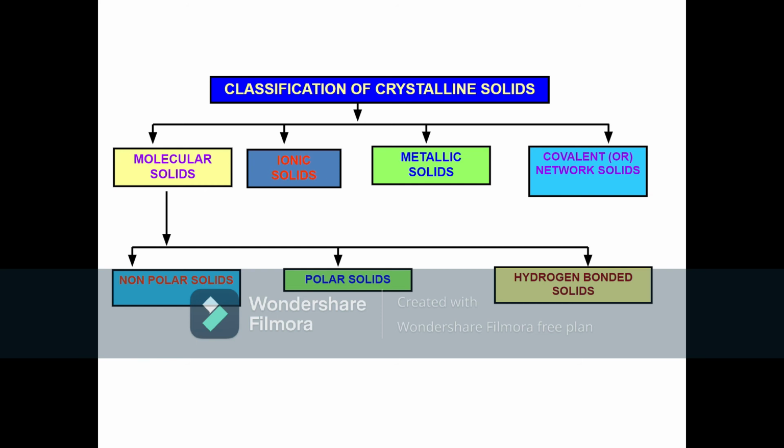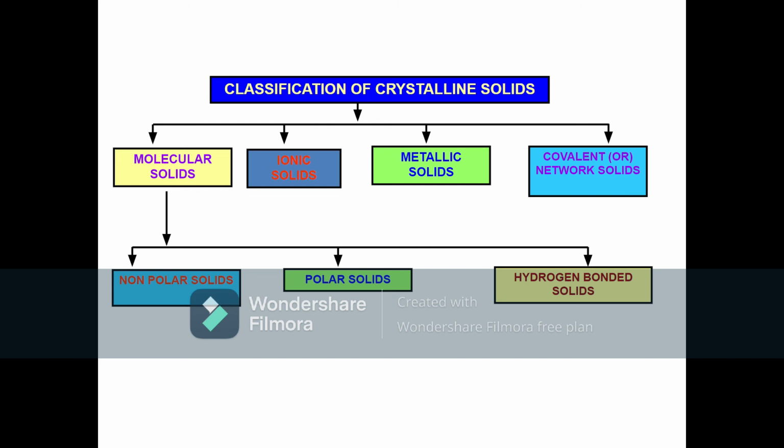Then, when we talk about their physical nature, molecular solids are generally soft. Ionic solids are hard, but they are brittle. Among metallic solids, some metals are very hard and some are soft. Covalent solids are also hard because of the strong bonding between atoms. When we talk about melting point, molecular solids have a low melting point.